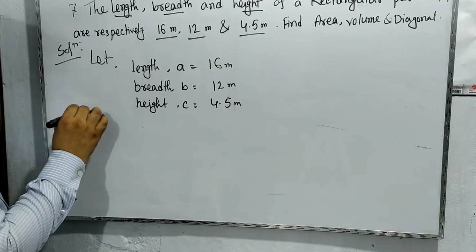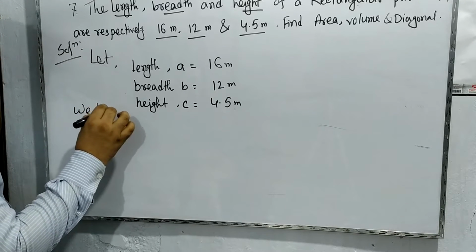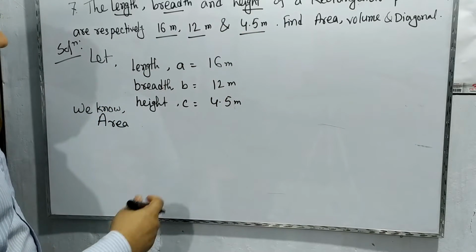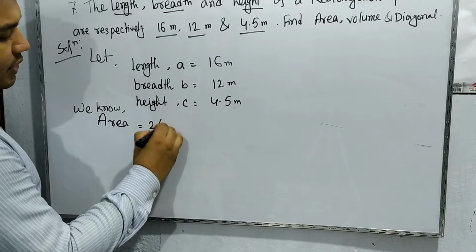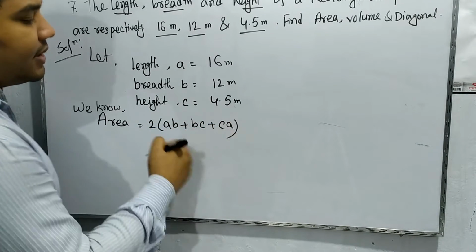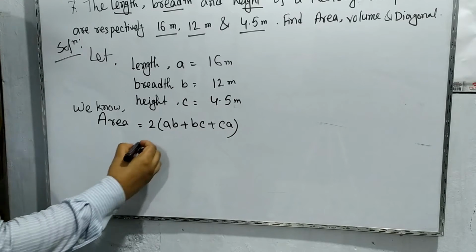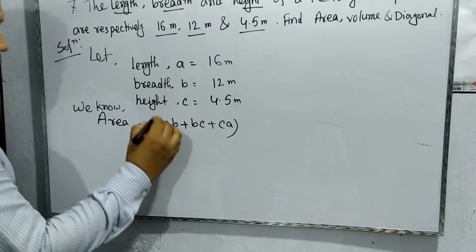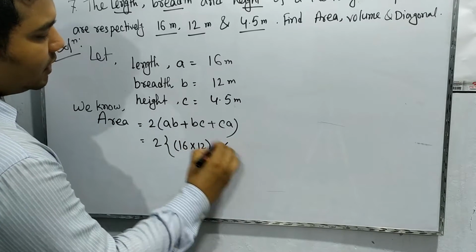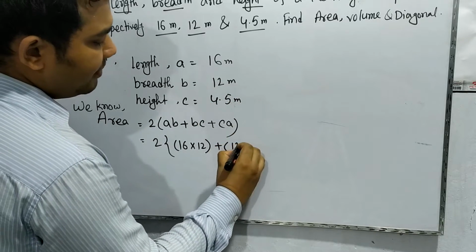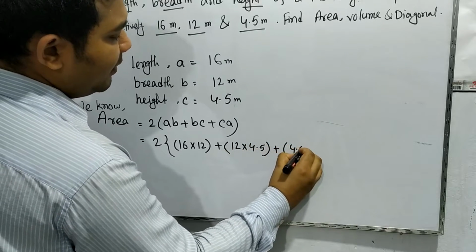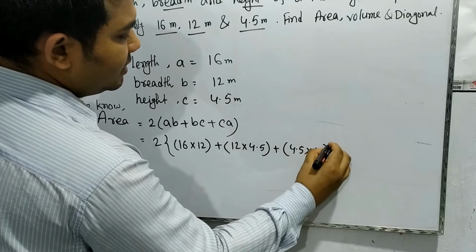We know the area of this surface is equal to 2 into AB plus BC plus CA. Putting the values of A, B and C, it is 16 into 12, 12 into 4.5 and 4.5 into 16.